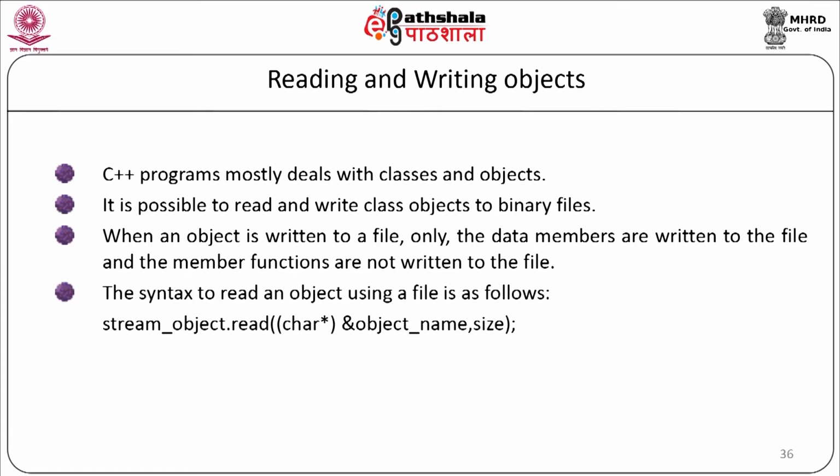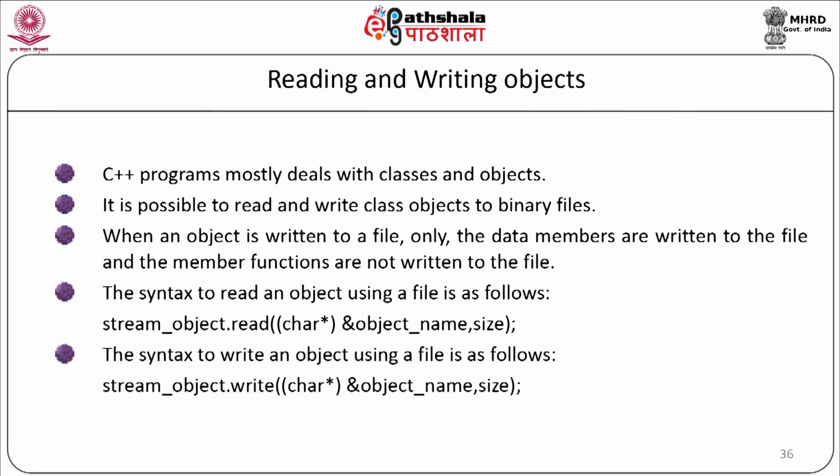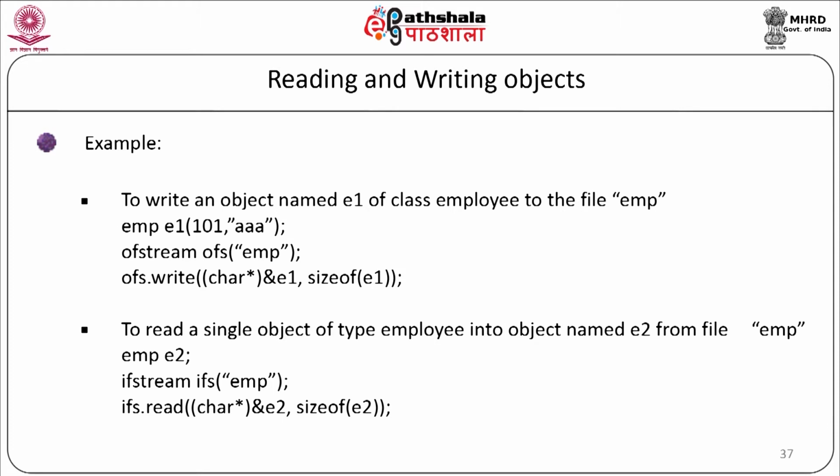The syntax to read an object using a file is as follows. It will be stream object dot read, in bracket, char star ampersand object name, comma size. The syntax to write an object using a file is as follows. Stream object dot write, char star ampersand object name, comma size. Now let us see a simple example of how to read and write the object.